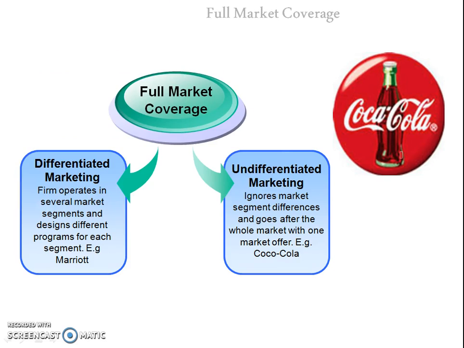In full market coverage, we have two options. First is differentiated marketing and the second one is undifferentiated marketing. In differentiated marketing, generally the firm goes for a differentiated marketing mix for different segments. They'll make different products, they'll keep different prices, and they will promote them differently.